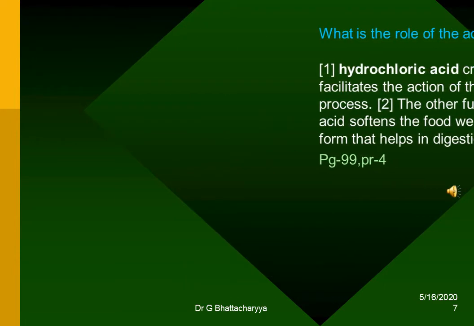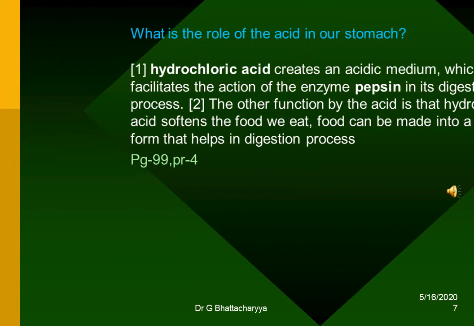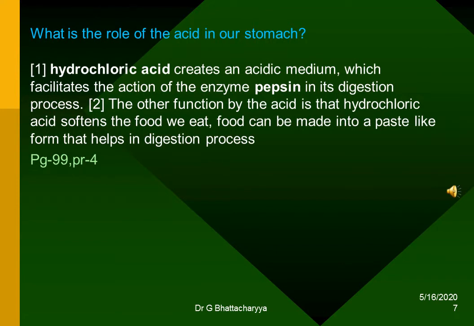What is the role of the acid in our stomach? Hydrochloric acid creates an acidic medium which facilitates the action of the enzyme pepsin in its digestion process. The other function by the acid is that hydrochloric acid softens the food we eat. Food can be made into a paste-like form that helps in digestion process, the chemical digestion process.